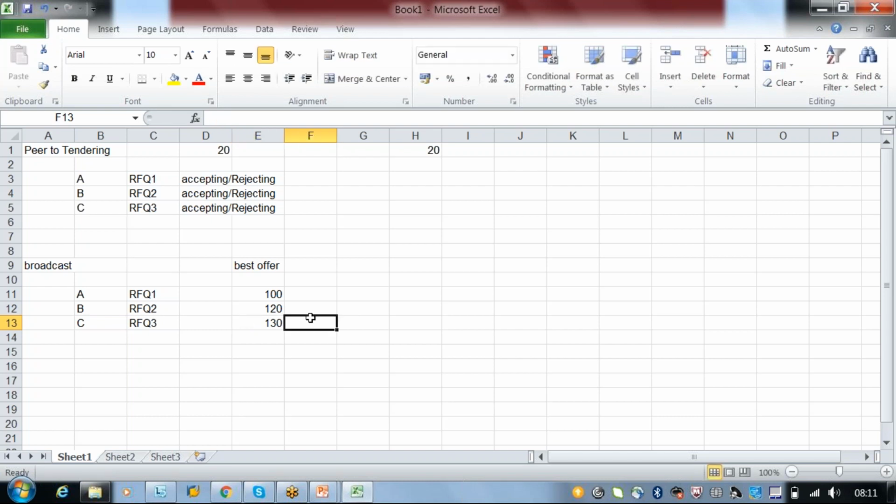Once they accept, they will send the quotation back to us, saying okay, I accept it for 90, but this one says no, I can accept it for 75 also. This one says okay, I am accepting this for some 110. So this is the quotation we are sending, and this is the acceptance we got from the carriers. Based on this, what is the best offer?